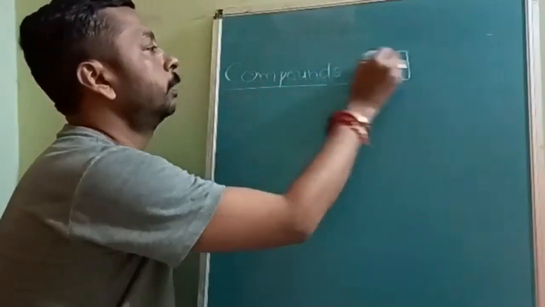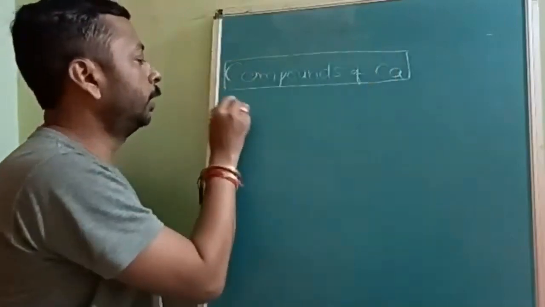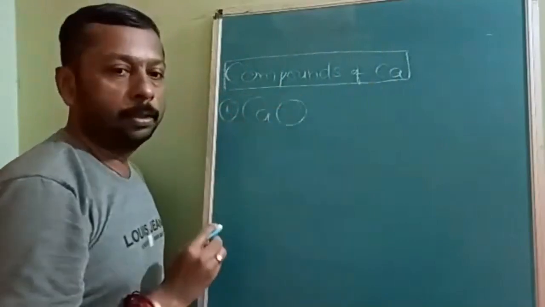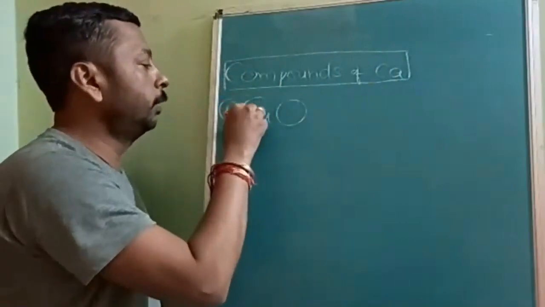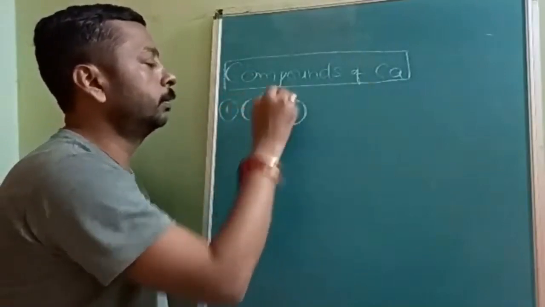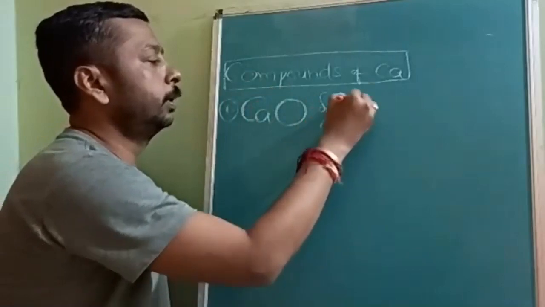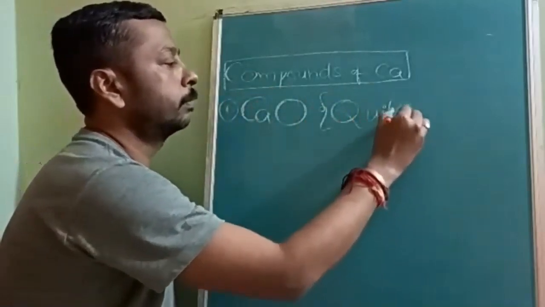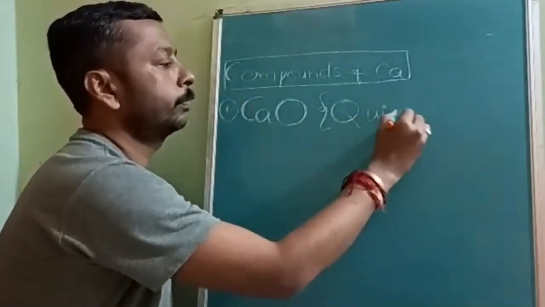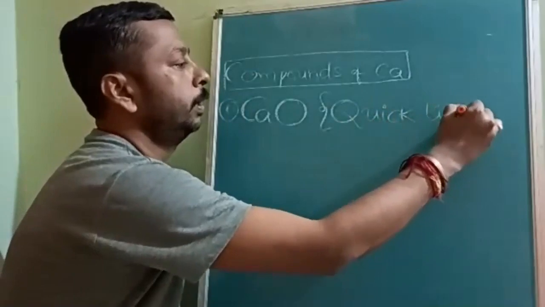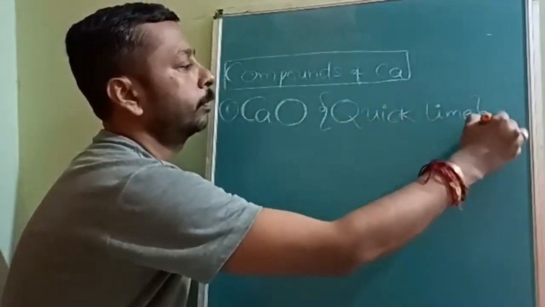In compounds of calcium, we are going to study first the calcium oxide. This is commercially called quicklime.